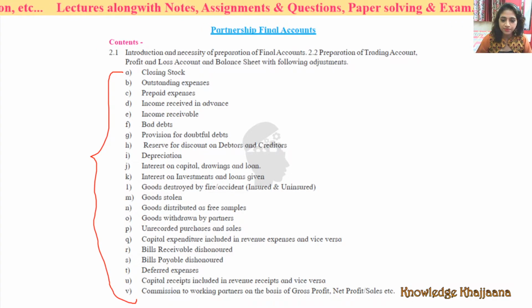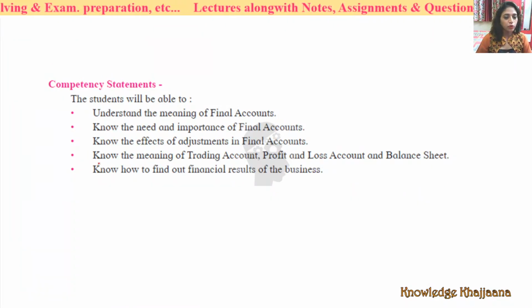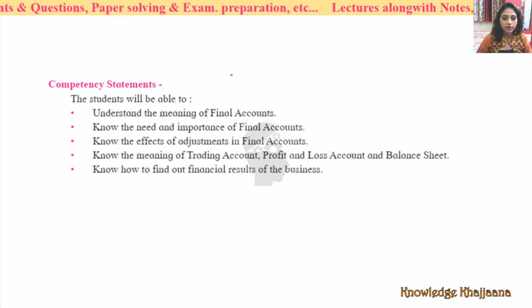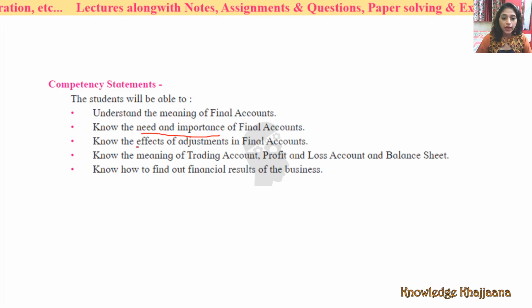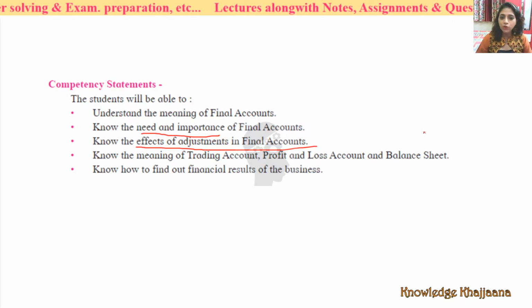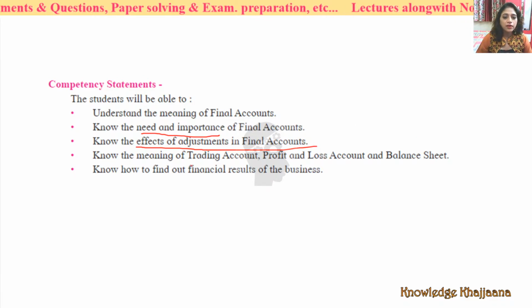Okay. See, what is the competency statement? What boards expect from you to learn from this lesson, from this topic, that is preparation of final accounts of partners. You should understand the meaning of final accounts. You should know the need and importance of final accounts. You should know the effects of adjustments in the final accounts. There are many different adjustments given. And why do these adjustments occur? What is the basic reason? And how to do the calculations, how to maintain the adjustments, right?